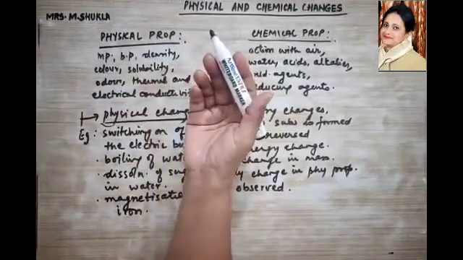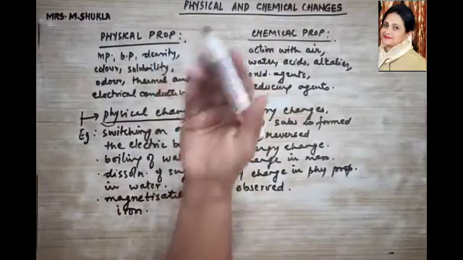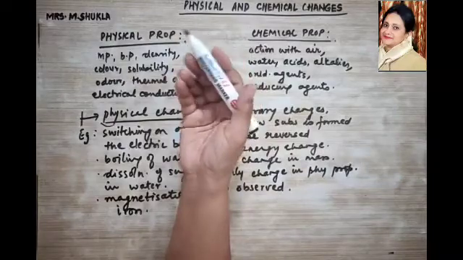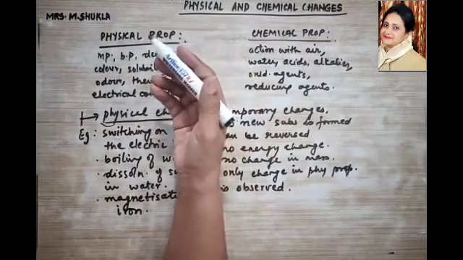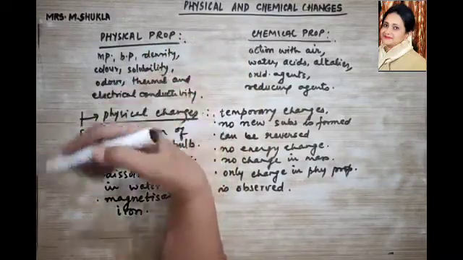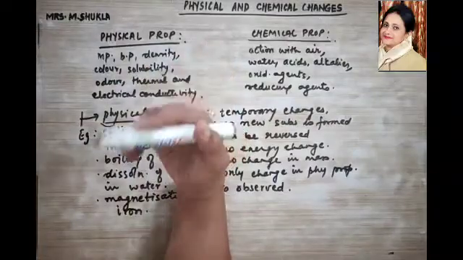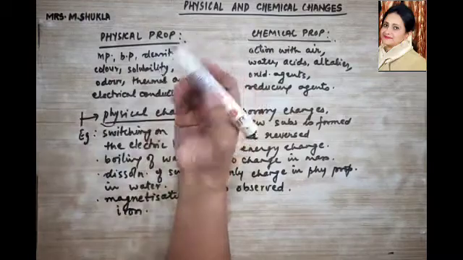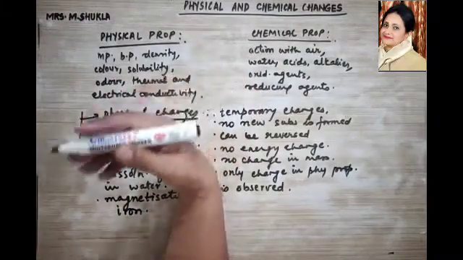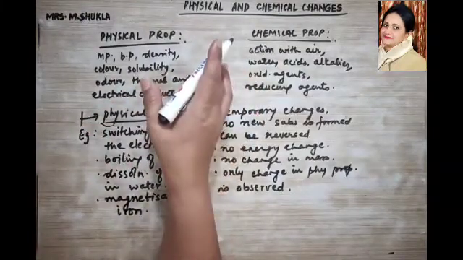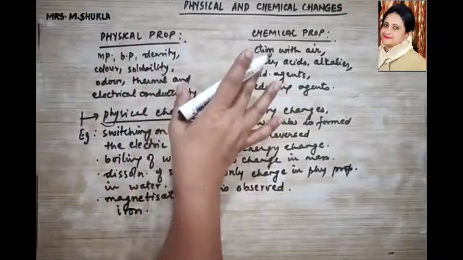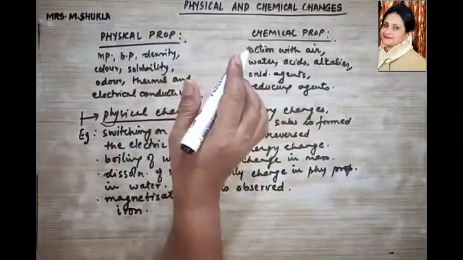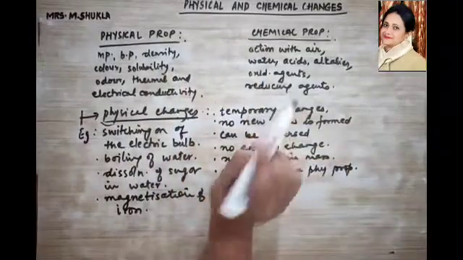Some more examples could be melting of wax, melting of butter, glowing of an electric bulb, or sublimation. Sublimation is what? The solid changing directly into gaseous state, and then they again change back into the solid state. Okay, so that is sublimation. Then evaporation of water. So all these are what? Your physical changes. I hope physical change is very clear to you with so many examples. Now I move to chemical changes.